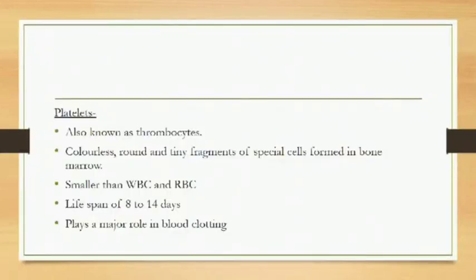The last cellular component which we will be discussing, platelets. The other name for platelets is thrombocytes. They are also colorless, round and tiny fragments of special cells formed in bone marrow. Size is smaller as compared to WBC and RBC. Lifespan 8 to 14 days, and its main role is in blood clotting.